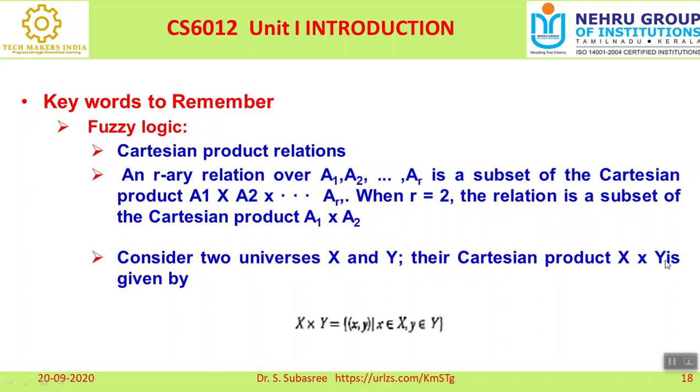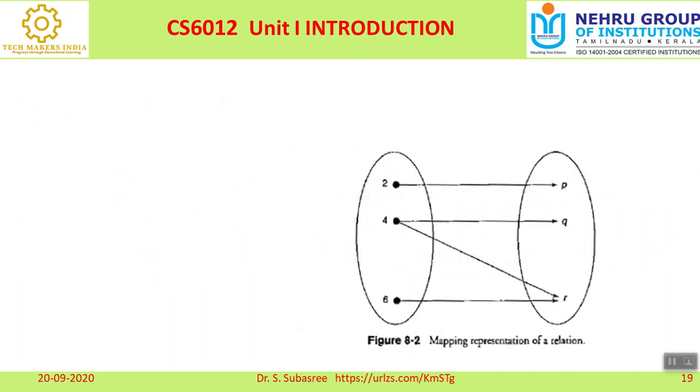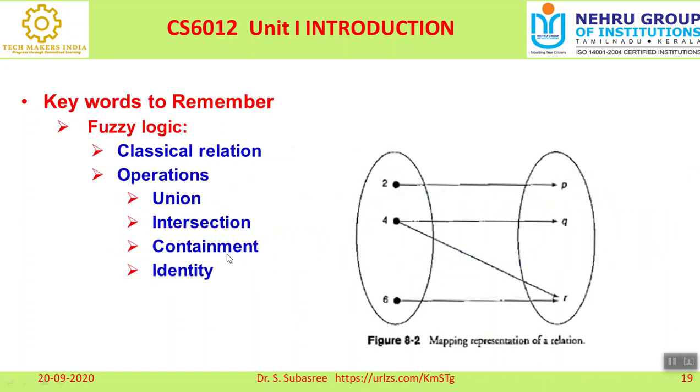When you apply the Cartesian product of X and Y, the elements are all combined together. Whatever I told, X has 1, 2, 3, Y has 5, 6. Then the Cartesian product of X and Y combines these elements. You can make a relation with the Cartesian product of two different universal sets. That is also possible. So here you can see different operations we can do: union, intersection, containment.